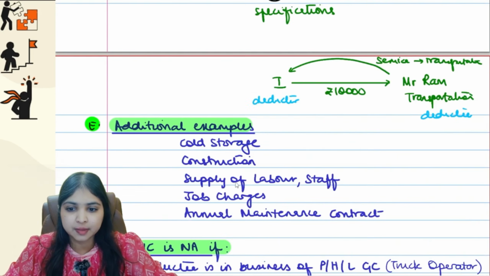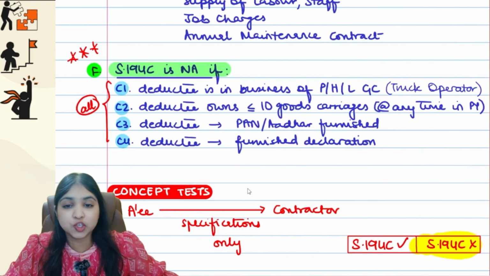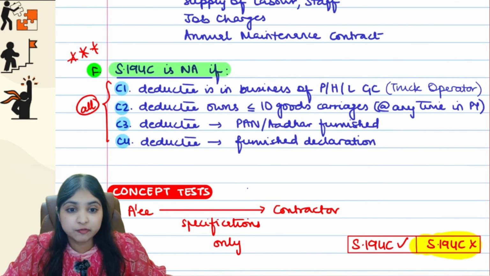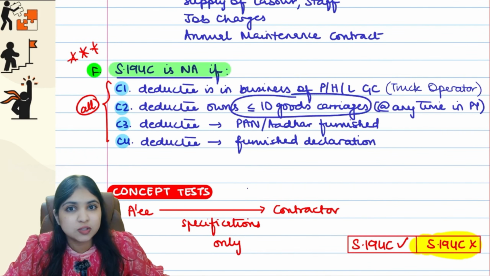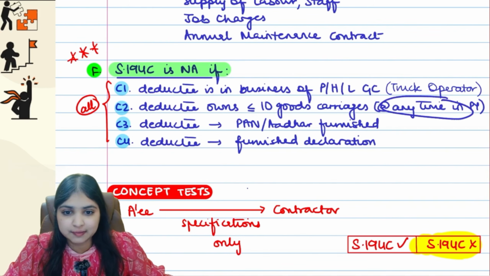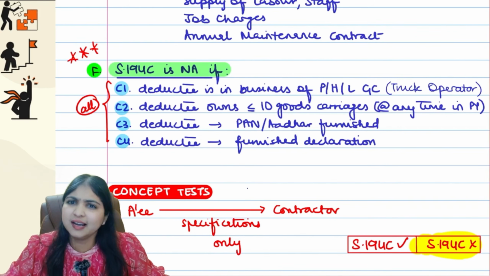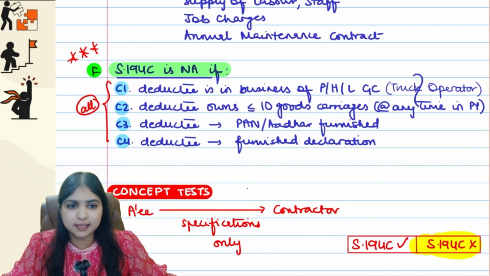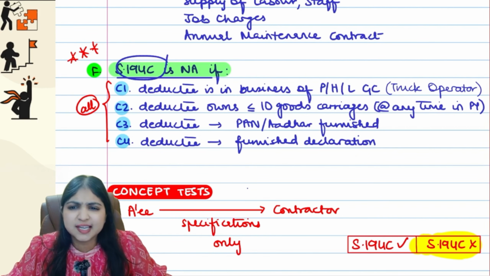Here, look at this. We had learnt one particular situation where 194C is not applicable. If the deductee is in the business of plying, hiring, leasing goods carriages, which means he's a truck operator, and he owns not more than 10 goods carriages at any point of time in the previous year, and PAN, Aadhaar at least one he is furnishing, and he's also giving a declaration that all these conditions are fulfilled, then 194C itself is not applicable.